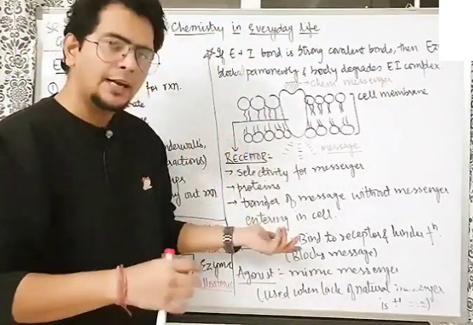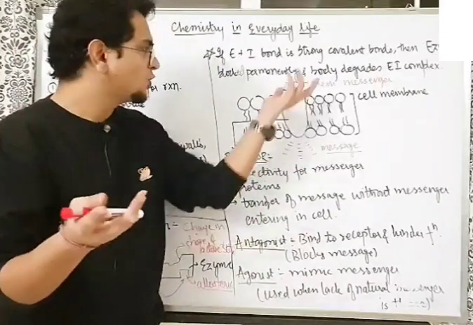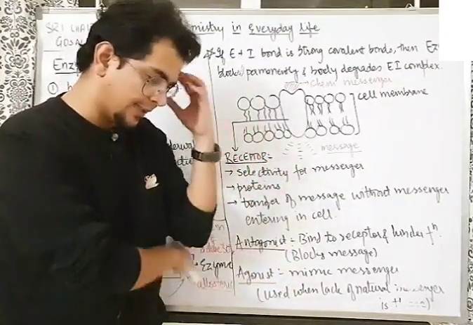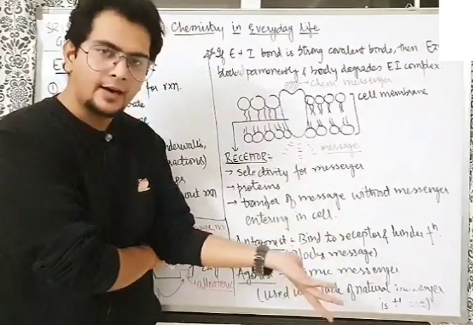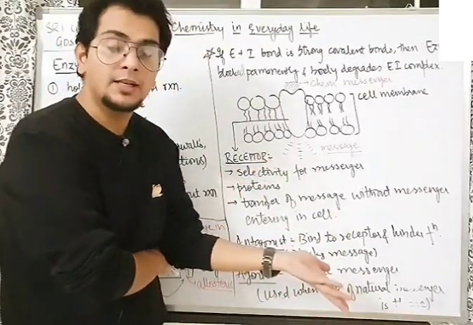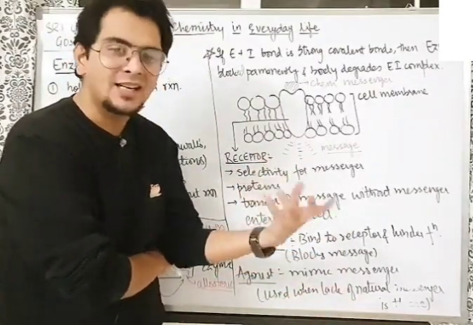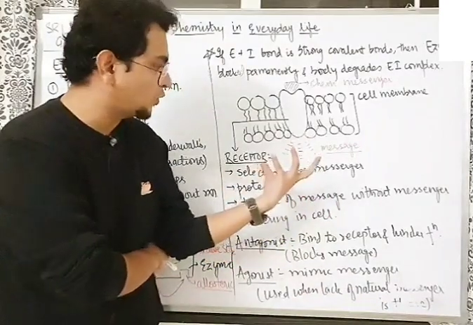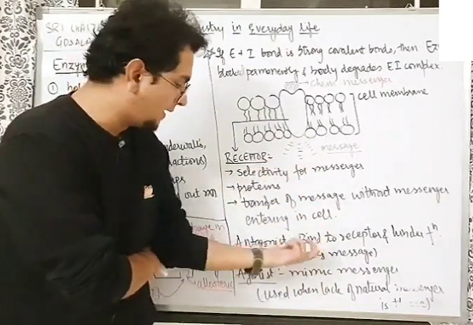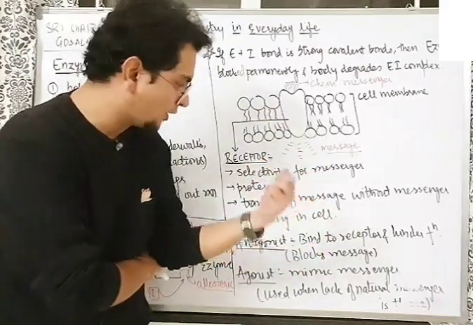Right? By that time the antagonist has already occupied the receptor site. So the chemical messenger will come and see that, oh, the receptor is already involved in a reaction, I can't react with it. So the message will not be transferred to the cell, and the bad message that the cell was about to get will stop. That is called an antagonist. This is done by the antagonist.